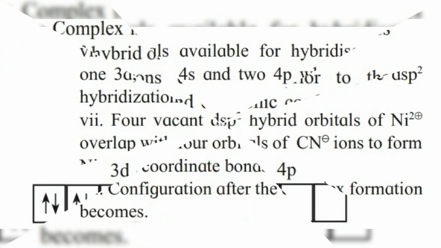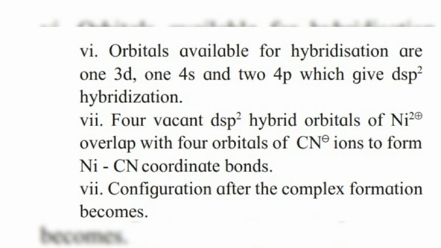So in this way one d orbital, one 4s orbital and 2 p orbitals from 4p get hybridized to give us dsp2 hybridization. So we get 4 hybrid orbitals which overlap with atomic orbitals of the cyanide group to form